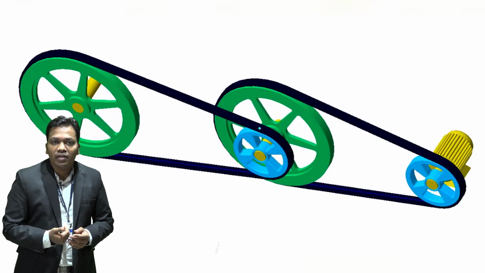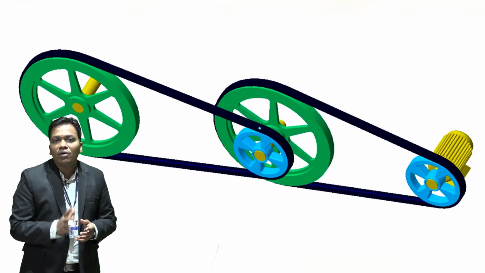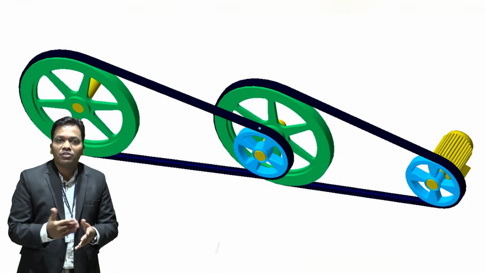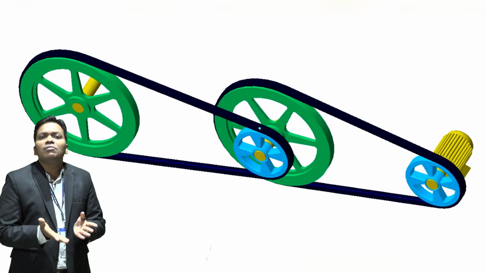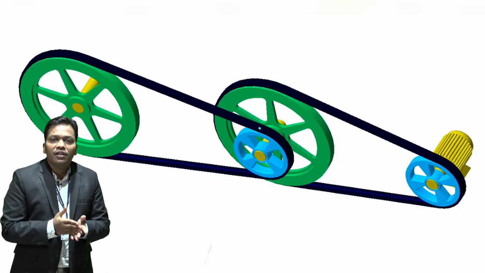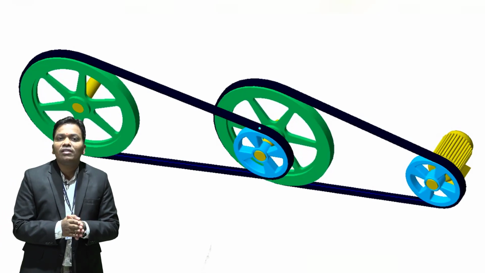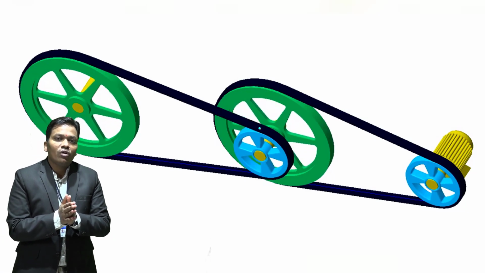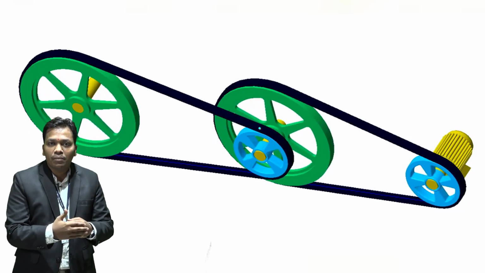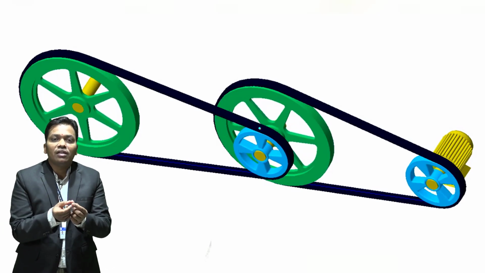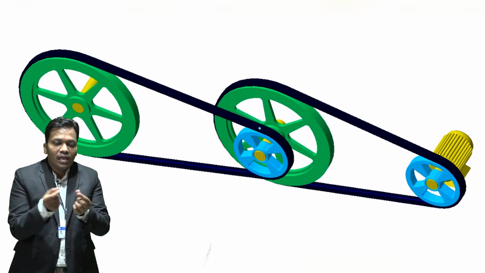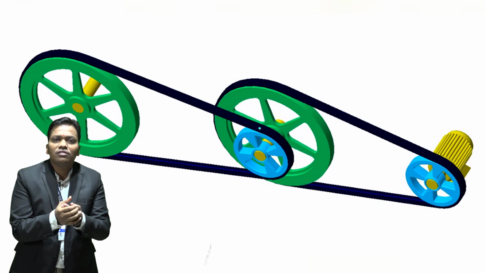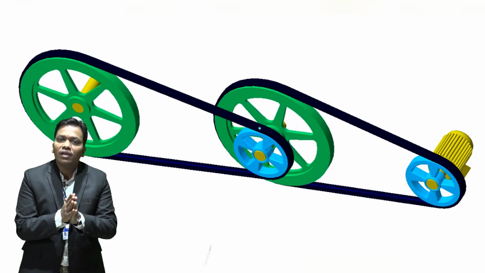Then second is the flexible link. In a flexible link there is a small amount of deformation present, but it does not affect the transmission of motion. Examples of flexible links are belt, chain, wires, ropes. You might have observed in a bicycle chain that after some usage of the bicycle, we tighten that chain. That means we remove one of the links and then connect it to the next link. Why is this? Because there is a deflection or deformation, that is why it is a flexible link.